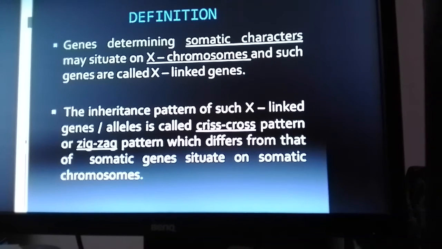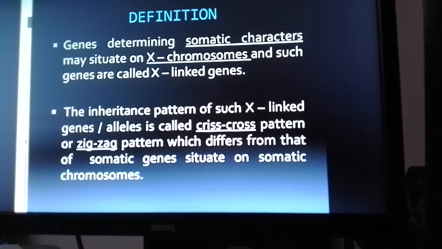Those which are common between male and female are said to be somatic characters. And most of the genes responsible for determining somatic characters are present on autosomes.